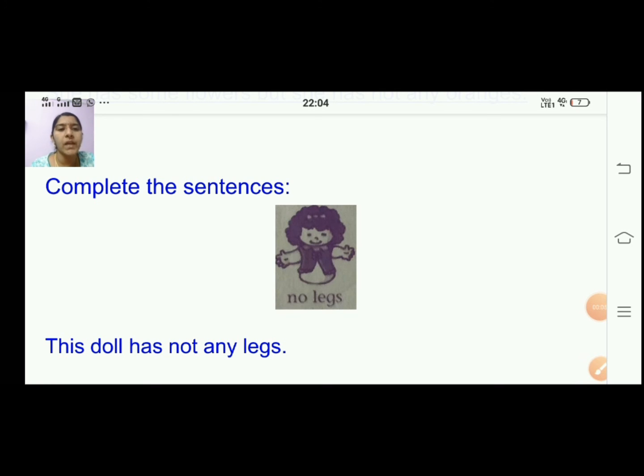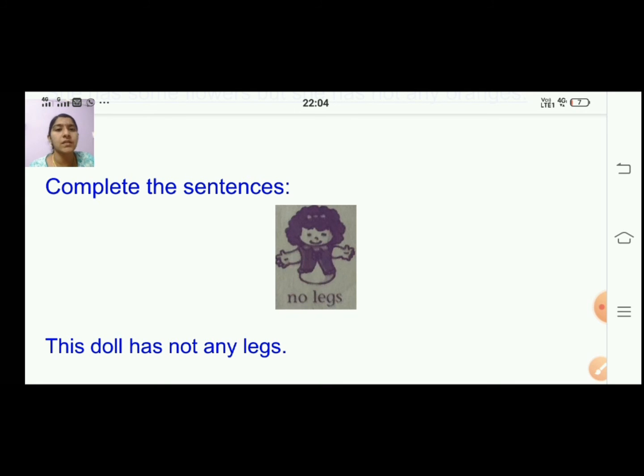So you have been given a picture here. Can you see the picture here? In your book also you can see this. There are no legs there, right? They have written there no legs, right? This doll has not any legs. So this is what is given. So on seeing the picture you will write this doll has not any legs.